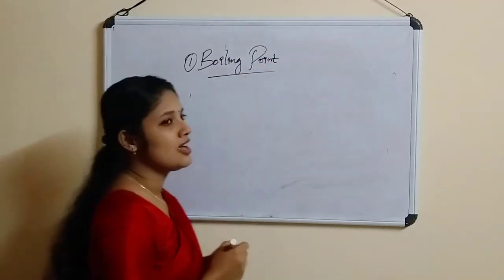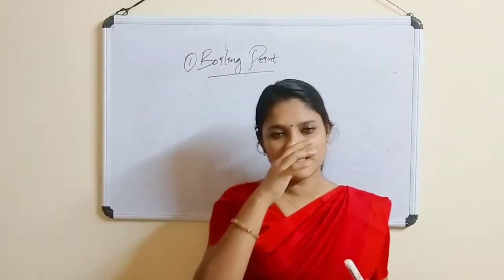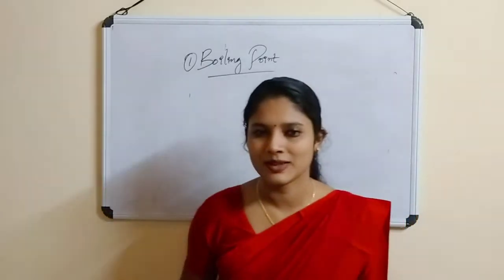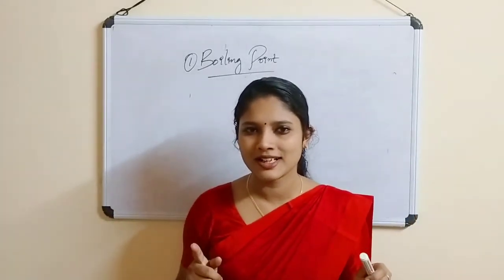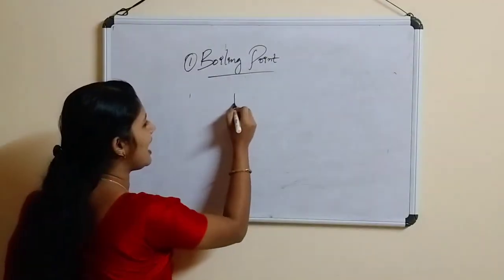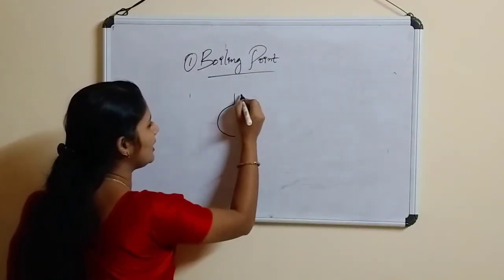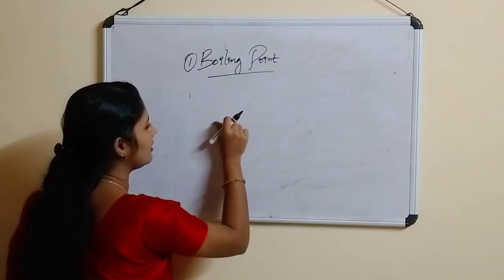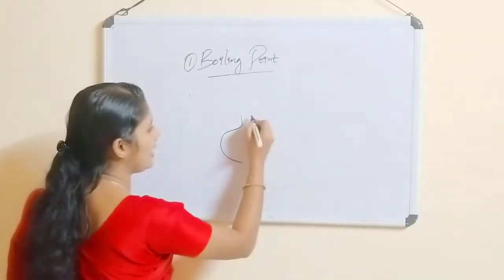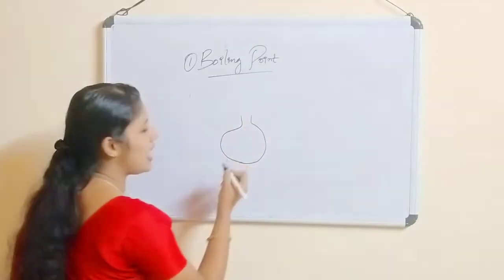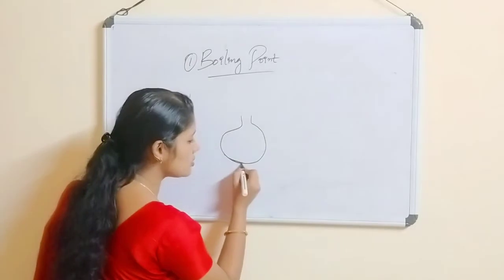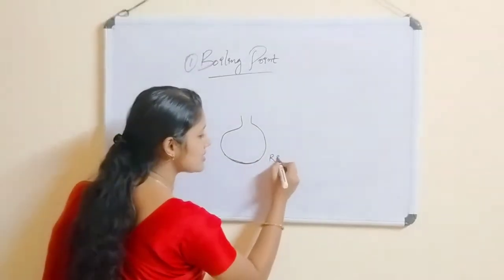So, in order to discuss this boiling point in detail, we are going to conduct an experiment. Are you ready to do the experiment? Yes. For that, we need an RB flask. RB flask means round bottom flask. Its bottom is round. So, that is an RB flask.